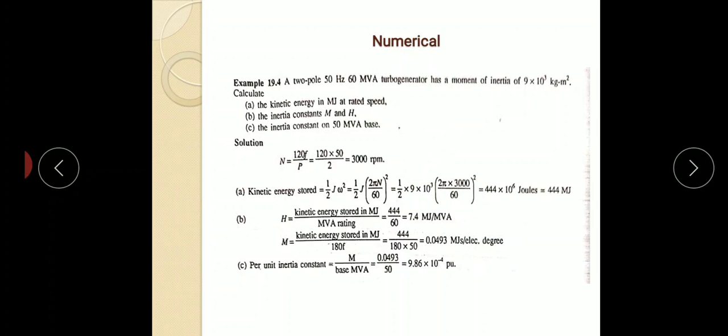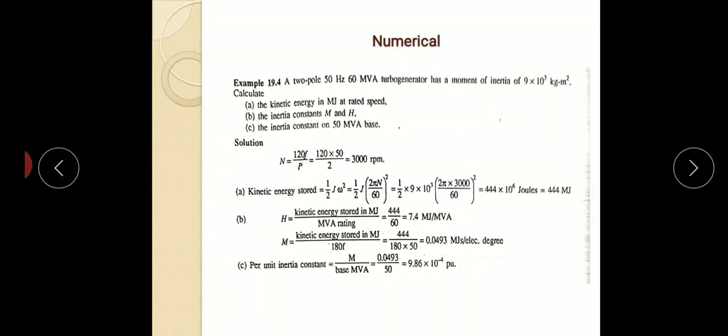So half J into omega square, then we have 444 megajoule. So what is H? The value of H is kinetic energy stored in megajoule divided by machine rating. So we have 7.4 megajoule per MVA. Now what is M? Again, kinetic energy stored in megajoule divided by 180 into F, where F is 50 Hertz.